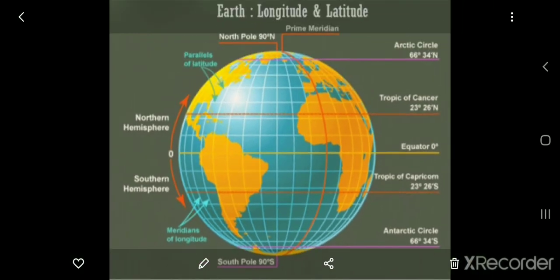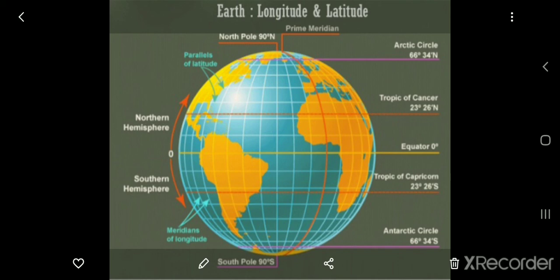Now we have learned 7 important parallels. First one is the equator, second is the Tropic of Cancer, Tropic of Capricorn, Arctic Circle, Antarctic Circle, and North Pole, South Pole. Okay. Now next we are going to learn the important meridians.